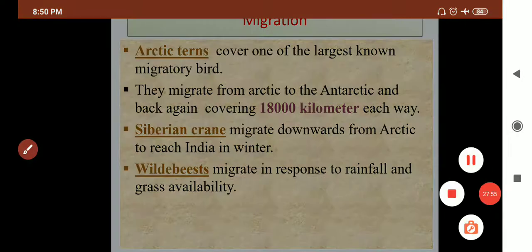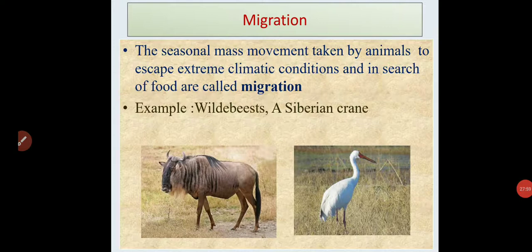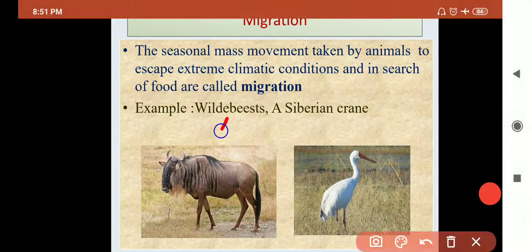So if someone asks you what is migration, then you have to answer: seasonal mass movement taken by animals to escape from extreme climatic conditions and in search of food is called migration. Examples of migratory animals are wild beasts and Sarus crane.